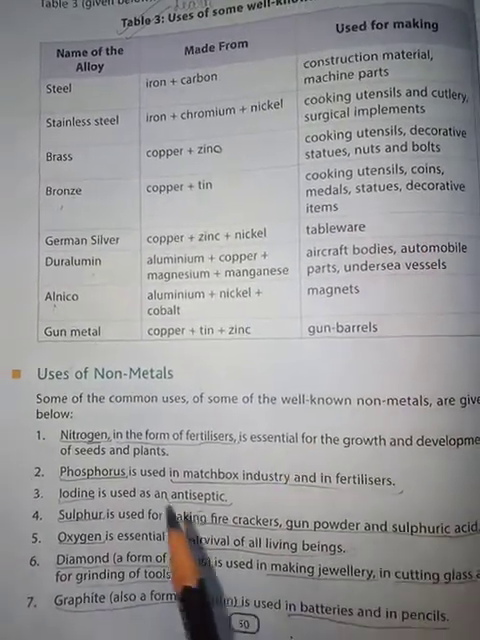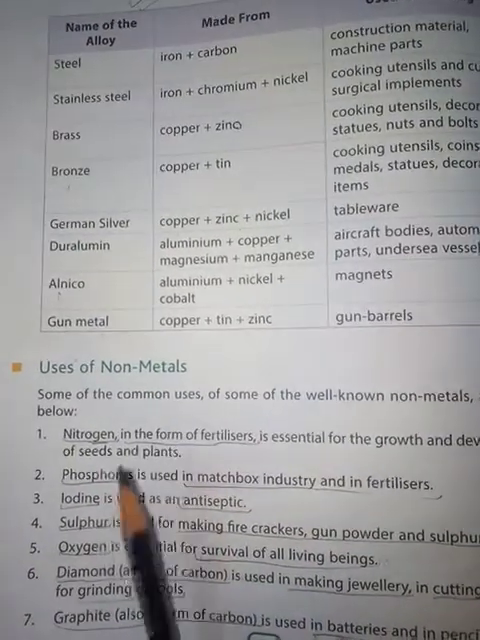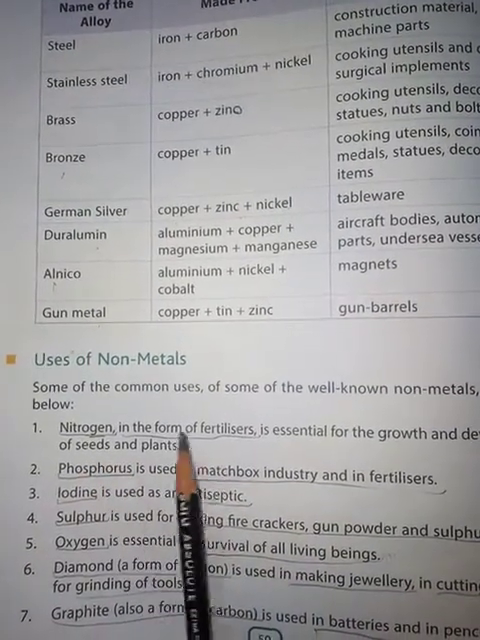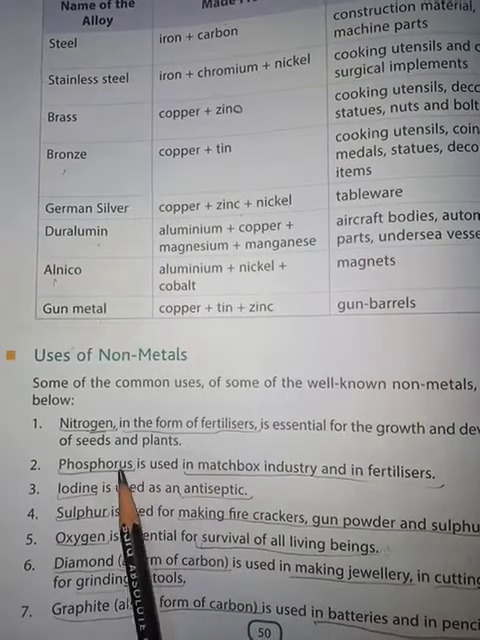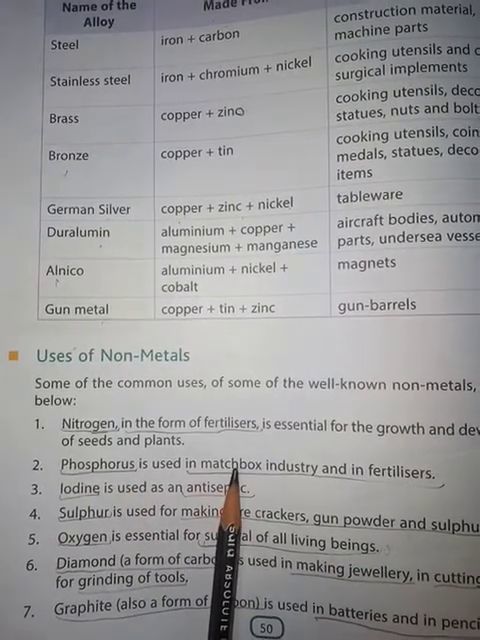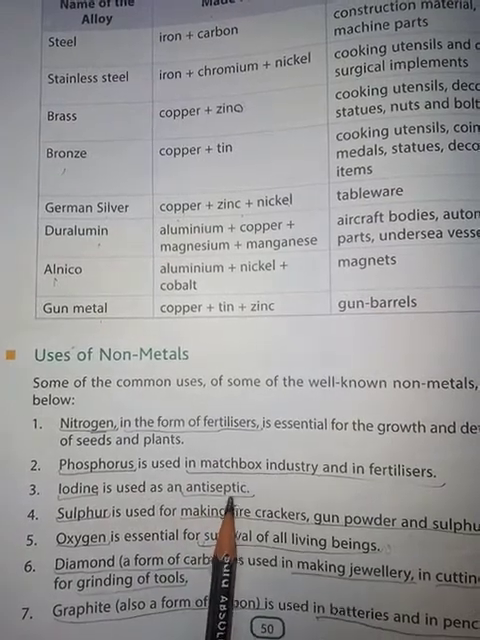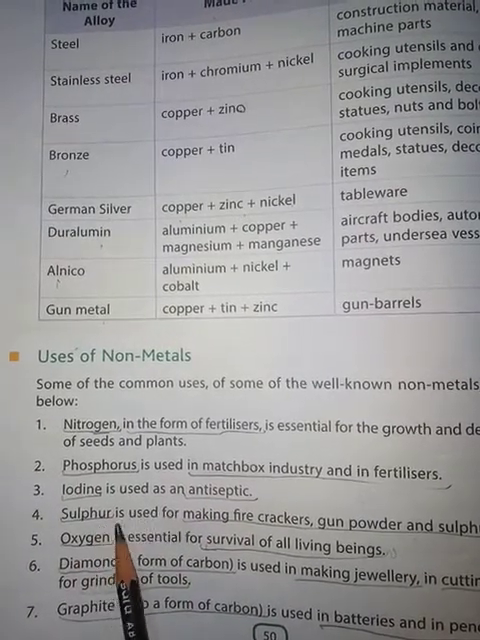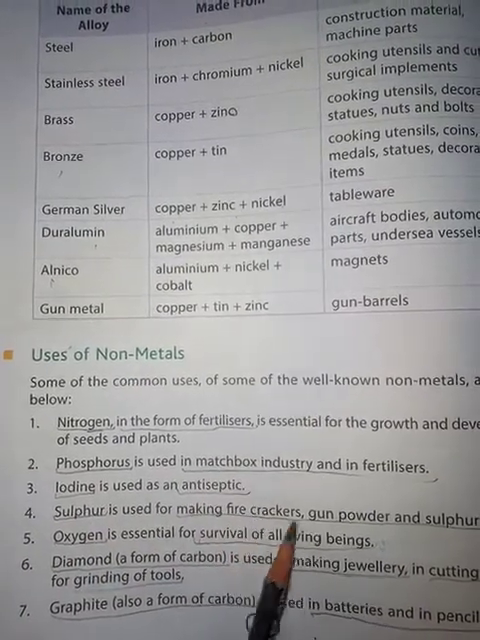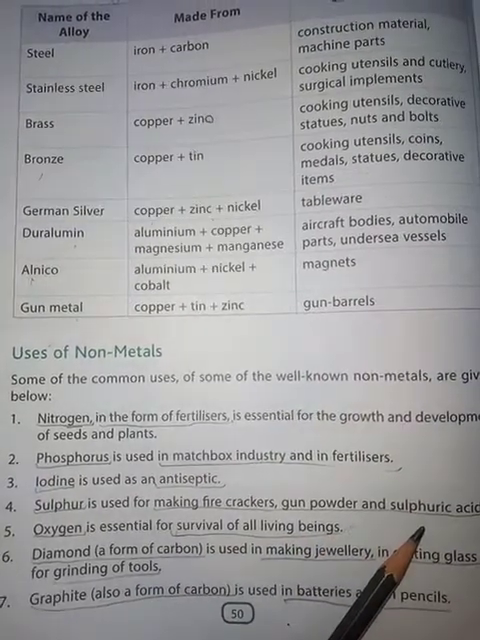Now let us see some of the uses of non-metals. Nitrogen is used as a fertilizer. Phosphorus used in matchbox industries and fertilizers. Iodine is used as an antiseptic. Sulfur, a non-metal, is used for making firecrackers, gunpowder and sulfuric acid.